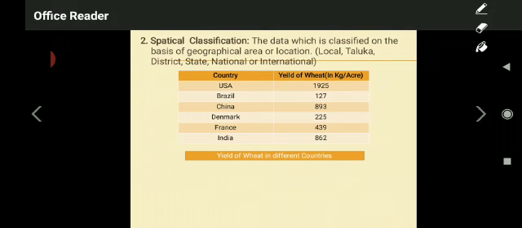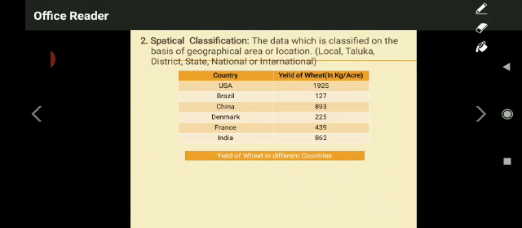type of classification of data, that is spatial classification. Try to understand very systematically. And one more important thing, my dear students, without understanding these topics, don't write your own answer for any statistical questions. So these are very technical. You need to answer those questions very specifically. Without understanding those topics, you are not able to answer for those questions. Okay? Spatial classification. It means the data which is classified on the basis of geographical area or location.